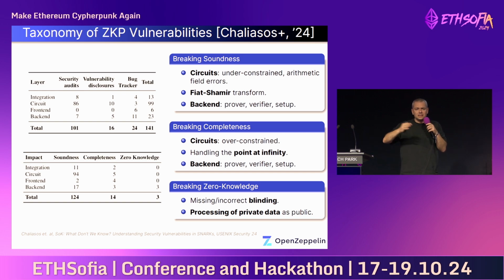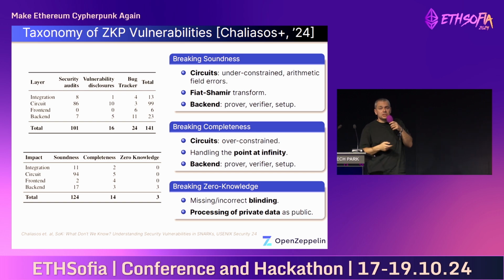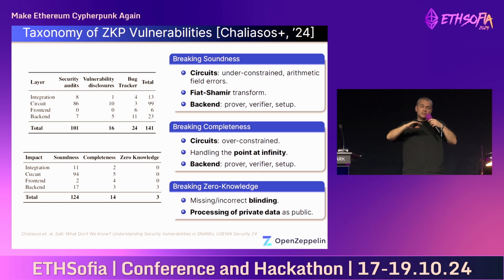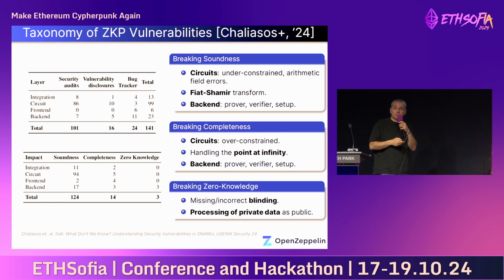And in the past years, 5 or 10 even, we've been slowly accumulating knowledge in different ZKP vulnerabilities that appear in audits. And only recently, in 2024, a paper was published by Chaliasos et al. that systematized all this knowledge and broke down all different vulnerabilities that we have seen so far into classes and into the properties that they are breaking.